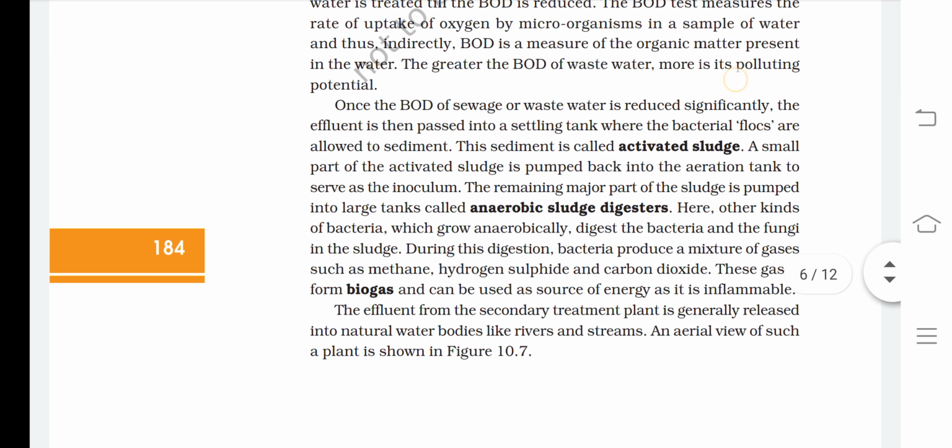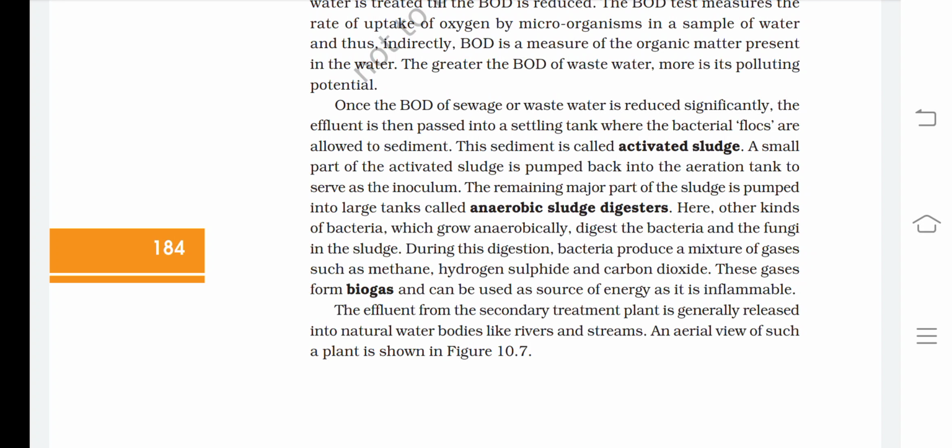Once the BOD of sewage or wastewater is reduced significantly, the effluent is then passed into a settling tank, where the bacterial flocs are allowed to sediment. This sediment is called activated sludge. A small part of the activated sludge is pumped back into the aeration tank to serve as the inoculum. The remaining major part of the sludge is pumped into large tanks called anaerobic sludge digesters.